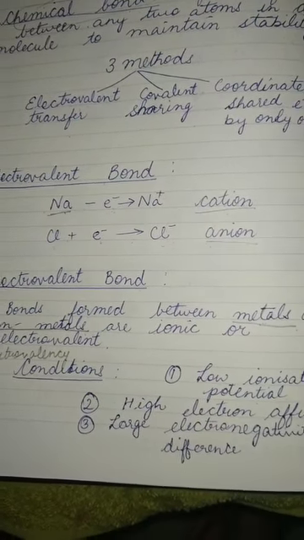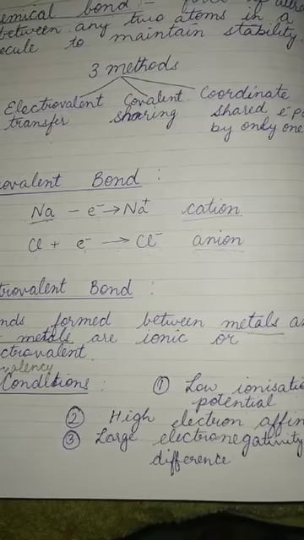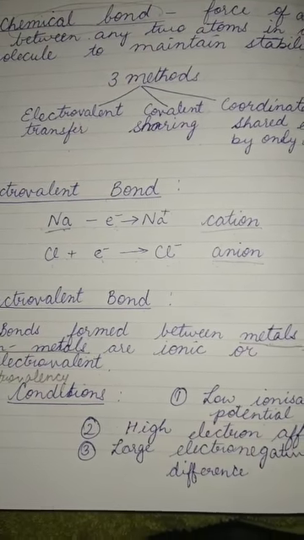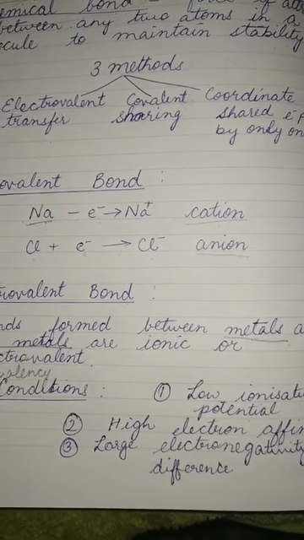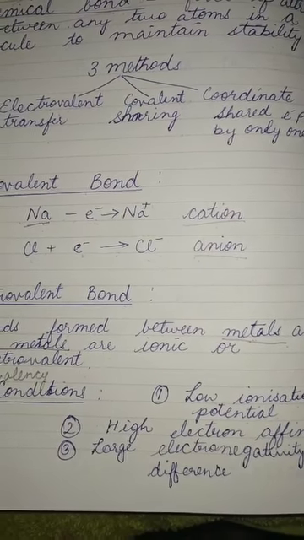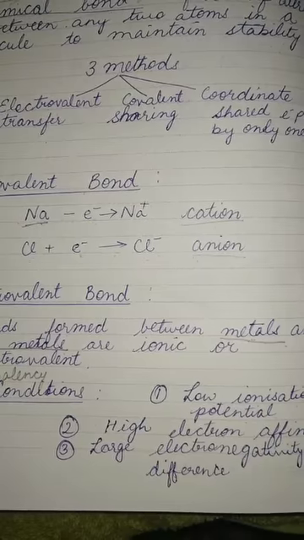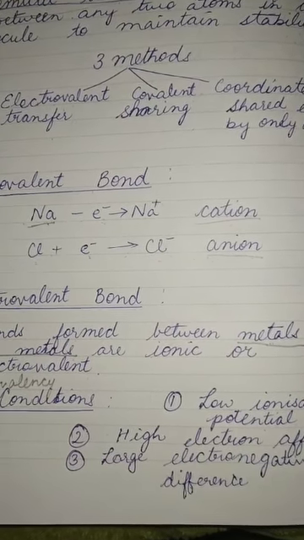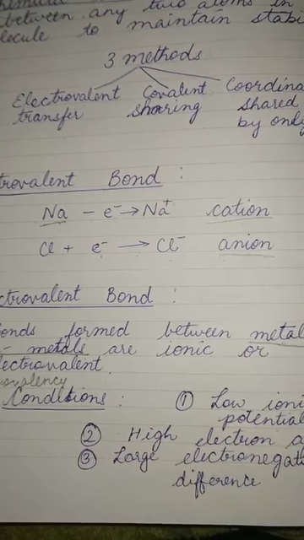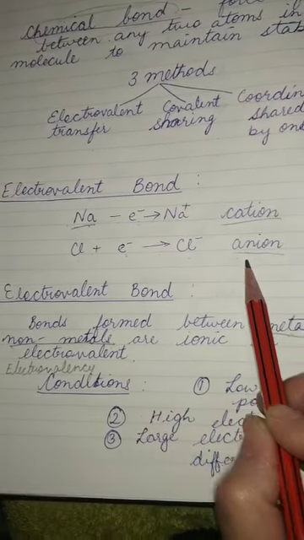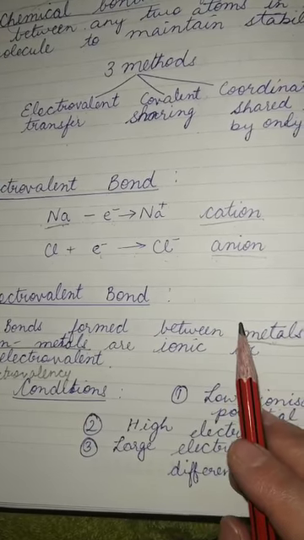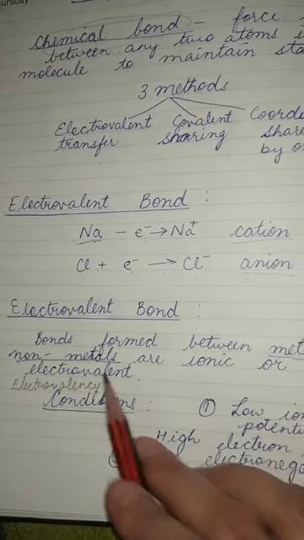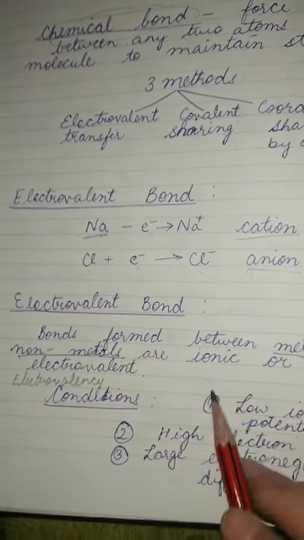Why are they stable? Because ionic compounds are formed by ions only, and if the ions have the same charges there will be a repulsive force, whereas if they have opposite charges, there will be a force of attraction between them. Therefore they form an electrovalent or ionic bond. Now what is the definition? It is the bond formed between a metal and a non-metal ion.